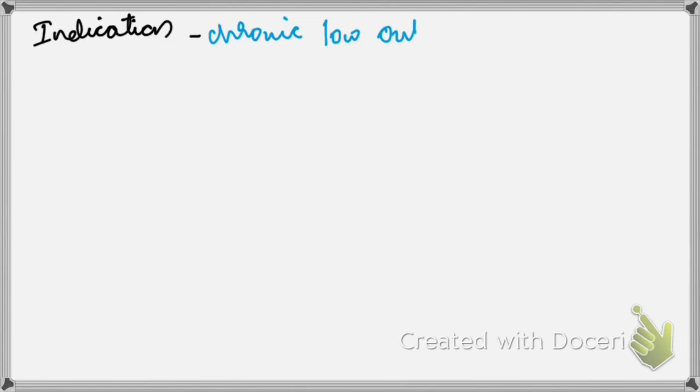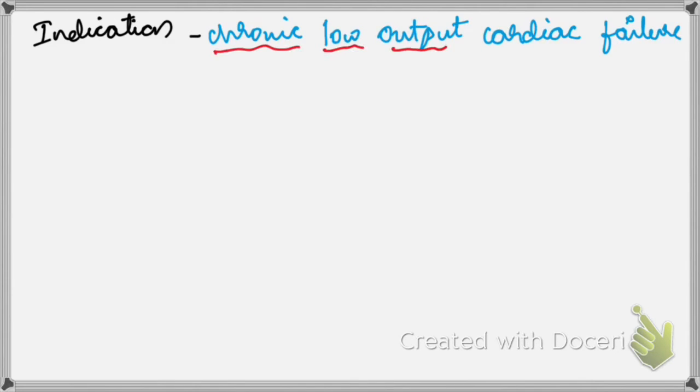So now let's know about the indications, which is very important because it is a lone inotrope, not a vasopressor. So what is the indication? Chronic low output cardiac failure, okay. The three words are very important. I'll tell you why while discussing the adverse effects. Just remember, its only indication is in a chronic low output cardiac failure patient, okay.